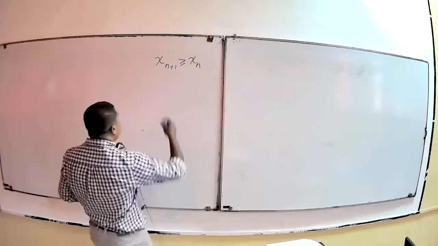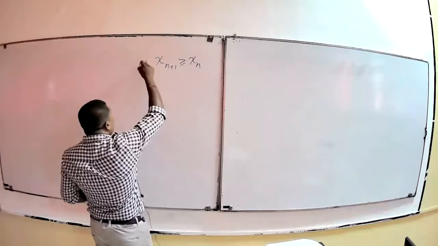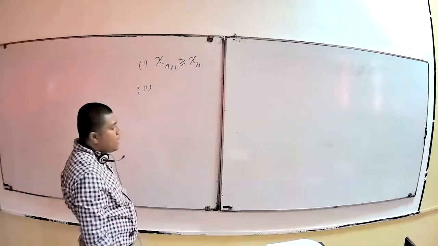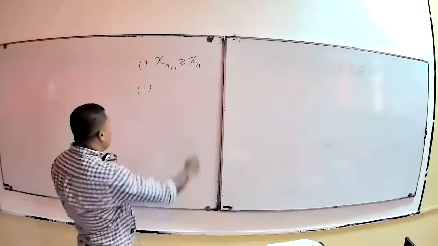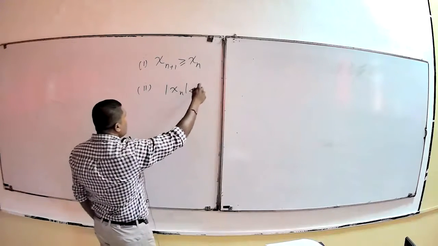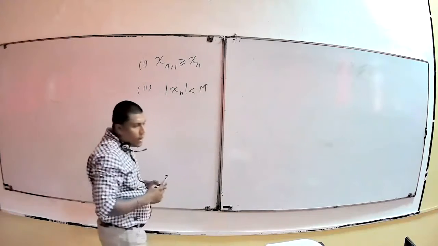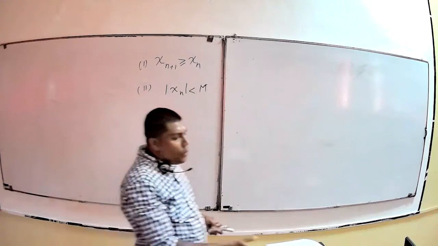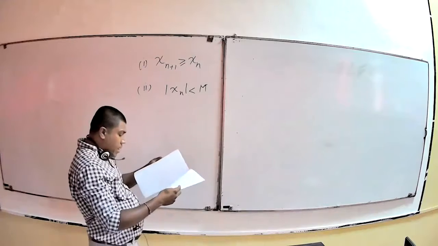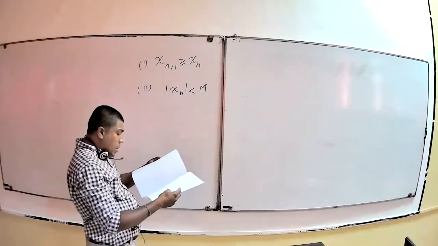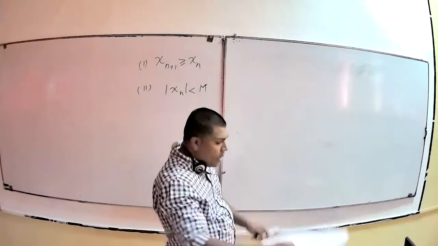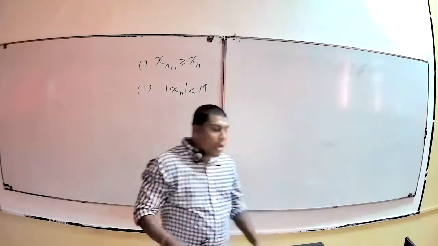And then, secondly, we defined something called boundedness, which is already done. So if x_n is less than M, we call it bounded. Now what we are going to prove is the monotone convergence theorem: every increasing sequence which is bounded above is convergent.